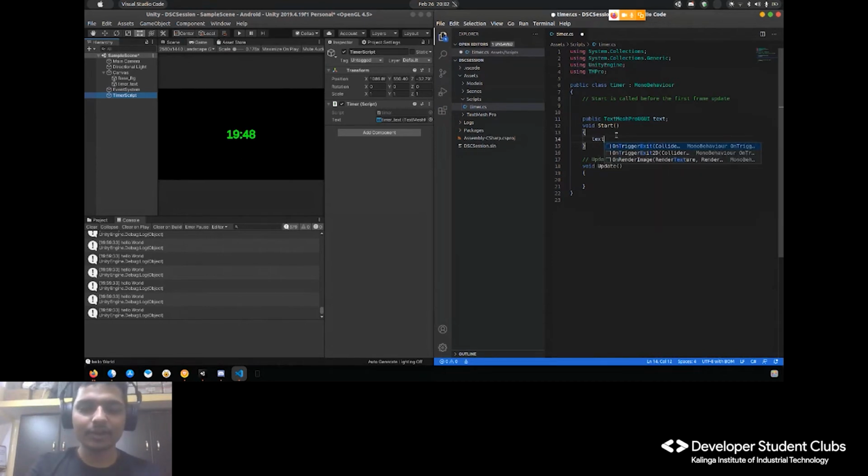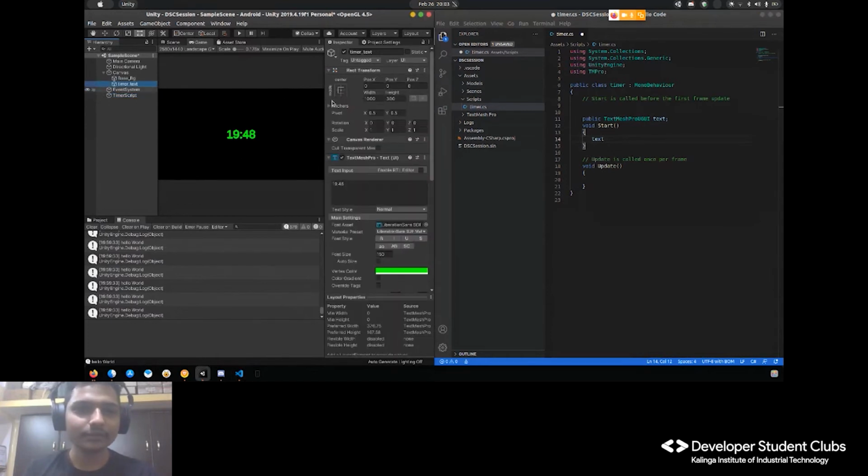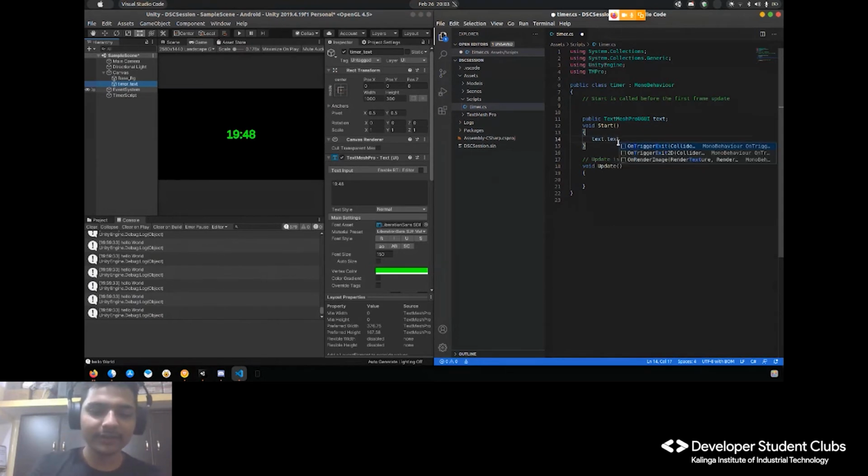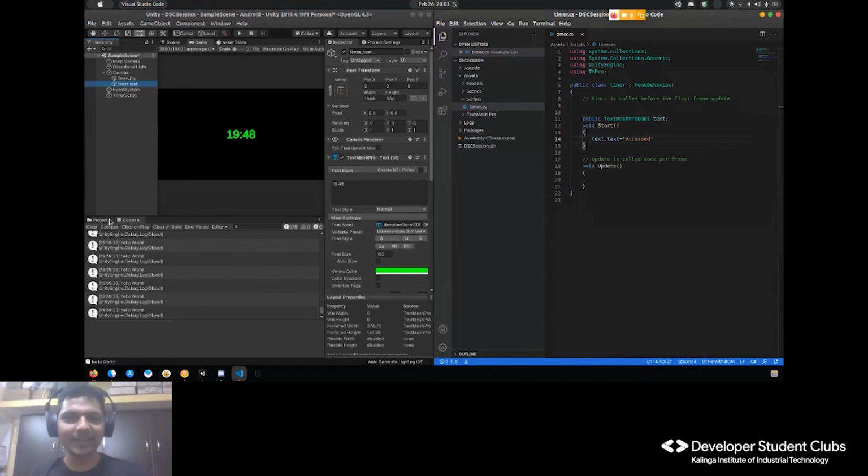Let's see if we can access it or not. This is basically the data type of timer underscore text. You can consider it as a pointer pointing to this timer text. Now what should that pointer do? It goes to this text field, so we will do .text. Same concept as in OOPs. To call any object's properties, we write the name of the object dot the property equal to. Accessed. Let's see if we can access it or not.